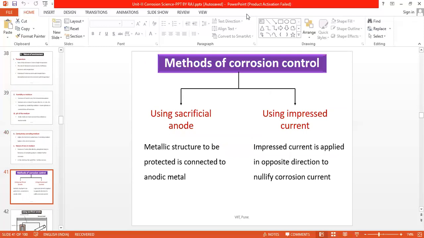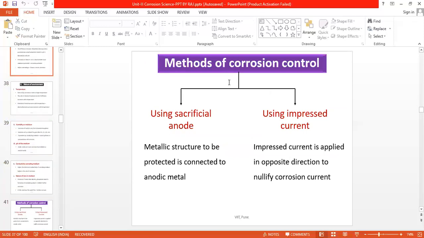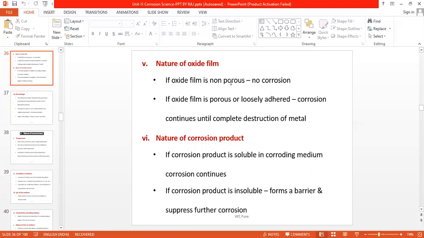So, we have discussed the two factors affecting the rate of corrosion, nature of metal and nature of environment. In nature of metal, we have seen the position of metal in the electrochemical or galvanic series, relative area of anode and cathode, purity of metal, then overvoltage, etc. And under the nature of environment, we have seen temperature, pH, humidity, nature of oxide film, and nature of corrosion product.